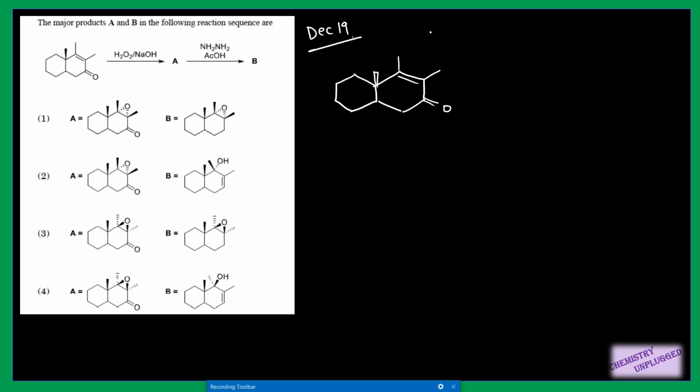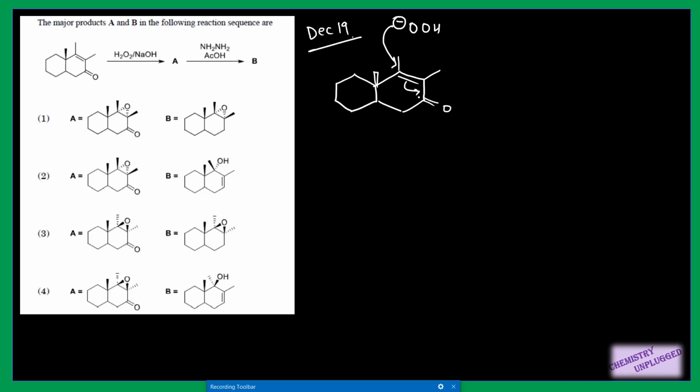For MCPBA is the single step process and it attacks from the less hindered side always. But this time it is not mentioned what is the attachment side of the hydrogen present here, so we cannot predict the type of this decalin. Then next point is this nucleophile provided by this H2O2 will attack first on this carbon.